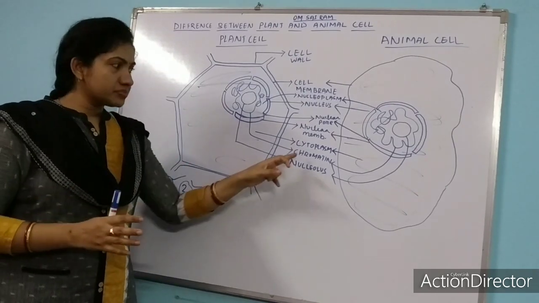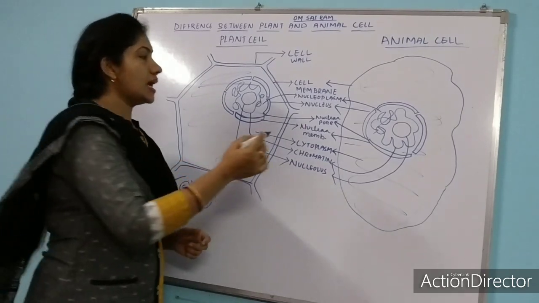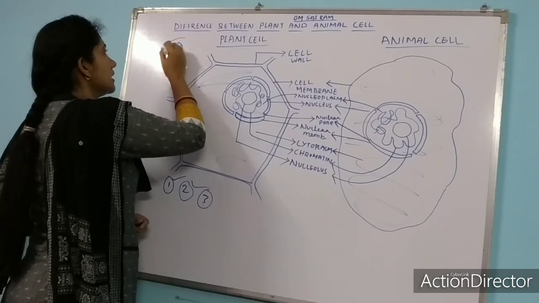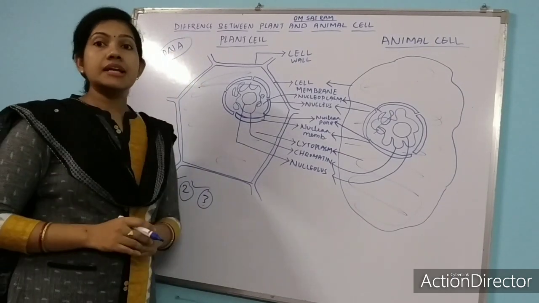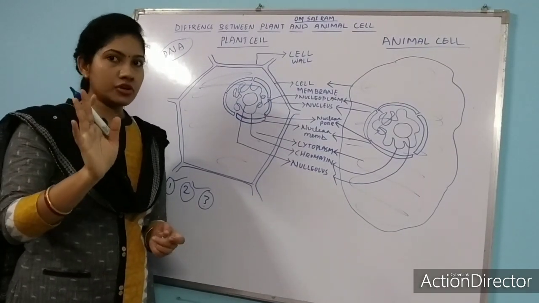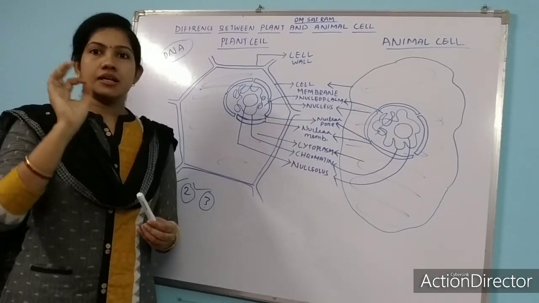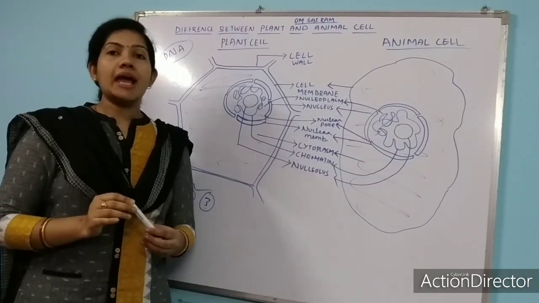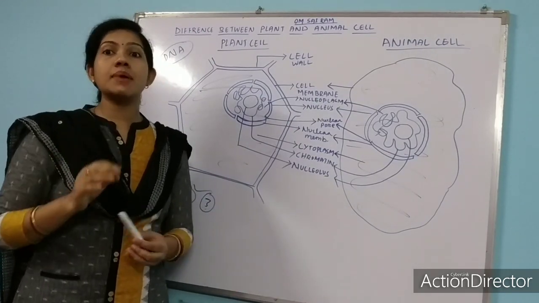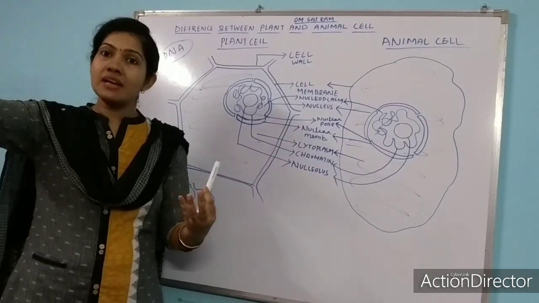Okay? And if you see the detailed structure of chromatin, a chromatin contains DNA. DNA, the full form of DNA is deoxyribonucleic acid. Need not worry, this topic you will have in your higher class. So DNA contains gene. Okay? DNA contains one substance, we call it as gene. And gene is the bearer of hereditary character. What do you mean by hereditary character? Hereditary character means the character that transfers from parents to offspring.